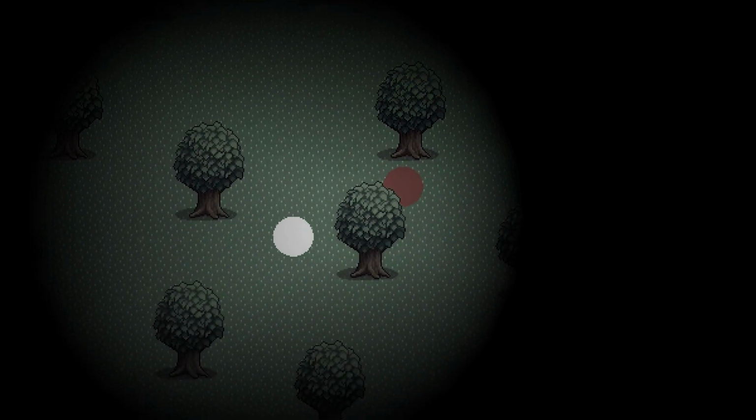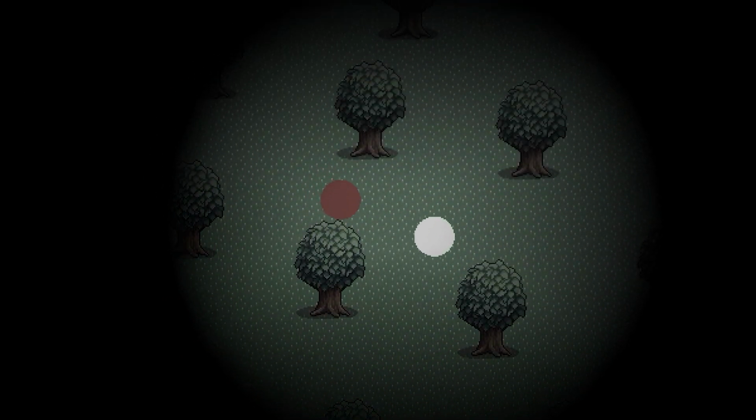Now we needed to add our game enemy. I programmed an enemy AI, and the way it works is that if the player is in a certain range of the enemy, the enemy will follow the player. However, if the player is not in a certain range, the enemy will follow an enemy AI object that starts at a random point on the map. When the enemy reaches this enemy AI object, the enemy AI object will teleport to another random point of the map, to which the enemy will follow again.